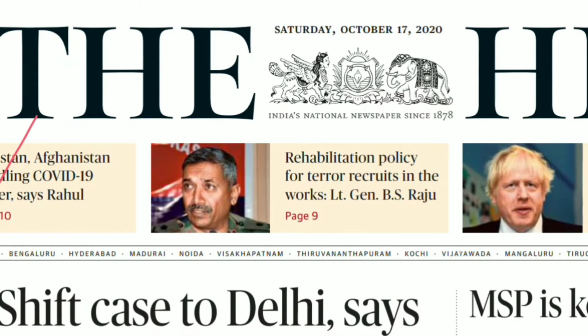Next, you have rehabilitation policy for terror recruits in the works. So you can know what this policy is, who the terror recruits are, and what exactly terrorism is. If you have a syllabus topic like terrorism already prepared, you can go and revise that. So accordingly, you're just picking up words, picking up topics, and then you are getting to know the paper.